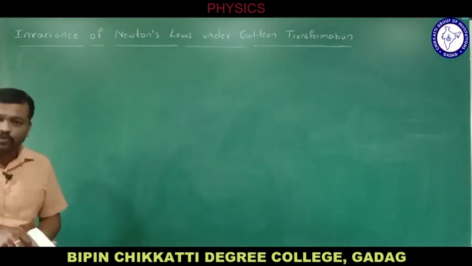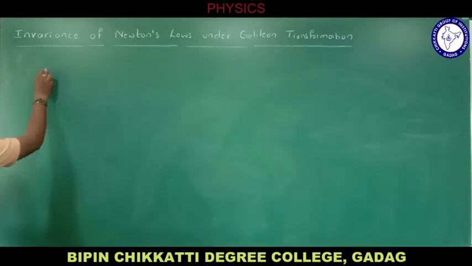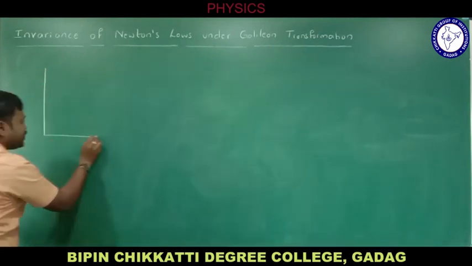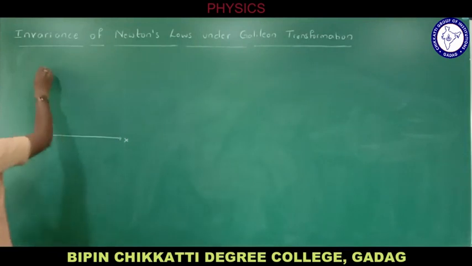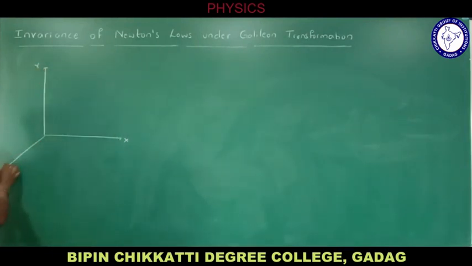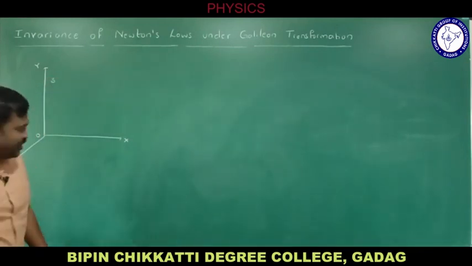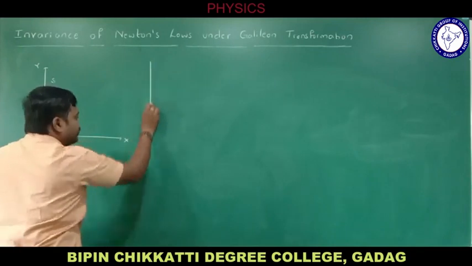Let us consider two inertial frames here. This is the first inertial frame which has the axes x, y and z, whose origin is O, and let me consider this as frame S. Now let me consider another frame like this.